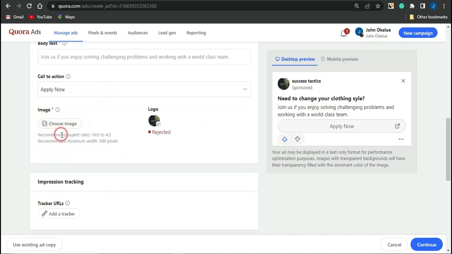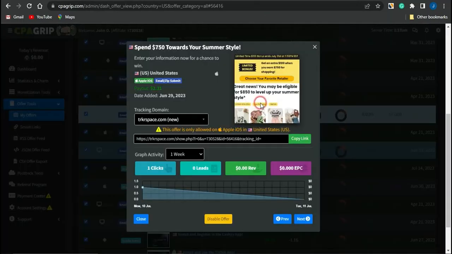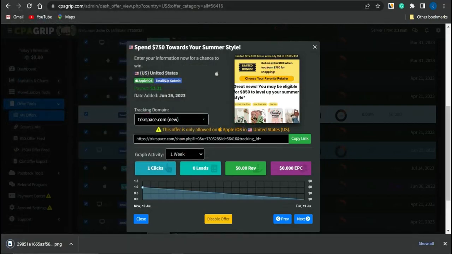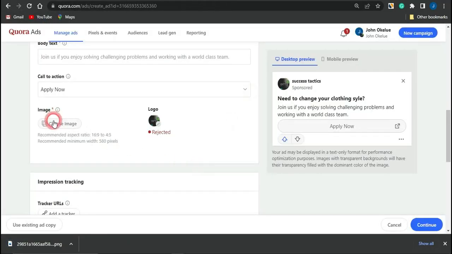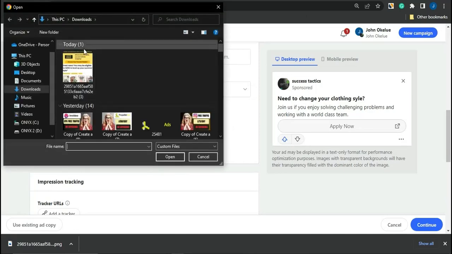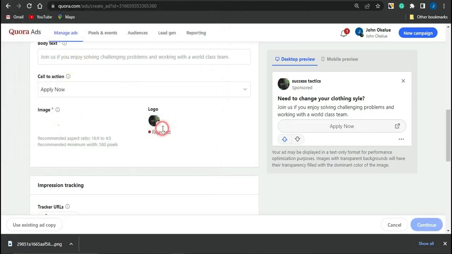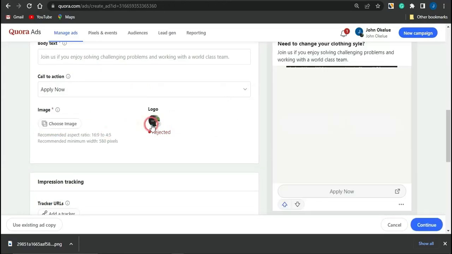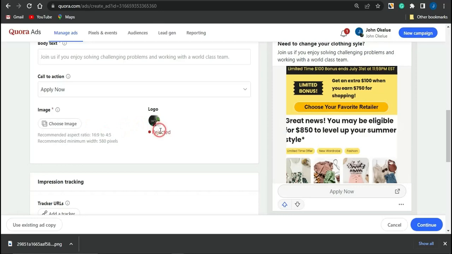This section which says image, you could upload an image for that particular CPA marketing offer. I'm just going to come right back to CPA Grip, download this image, save the image on my device, and actually once I just save that image on my device, I'm going to head back to Quora right here, click on choose image, and actually do go on to uploading this particular image via that section. And once I actually do upload that image, guys, you'll be able to find out that that image will be uploaded for that section.